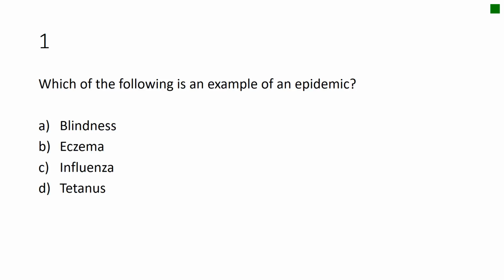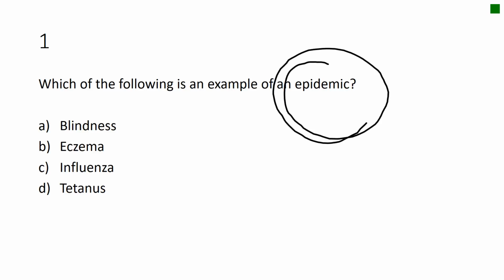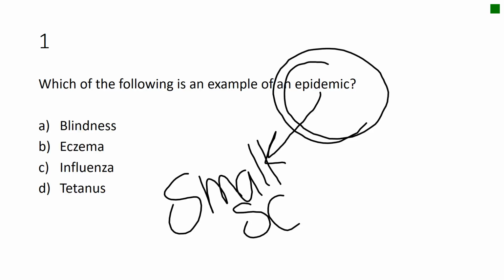Question 1. Which of the following is an example of an epidemic? A, blindness, B, eczema, C, influenza, D, tetanus. In this question, your keyword is epidemic. When you see epidemic, we're looking for small scale spreading.